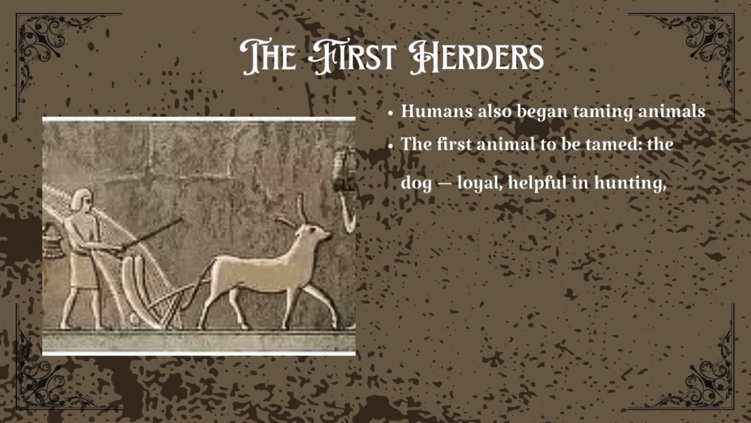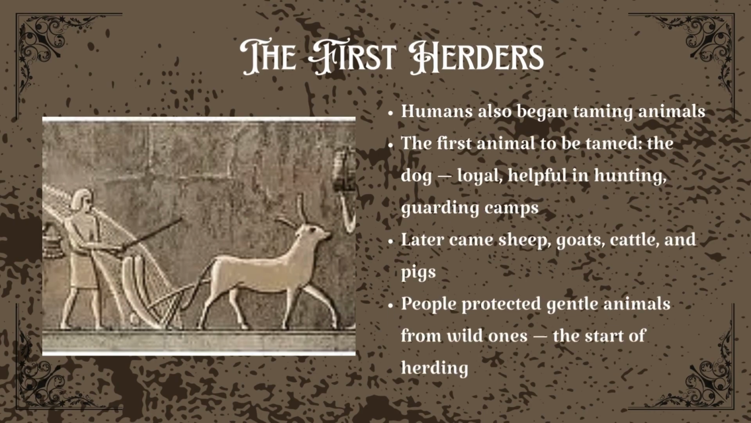The first herders. Now, plants weren't the only ones getting attention. Humans started noticing that some animals were friendlier than others. They began leaving bits of food near their shelters to attract them. The first animal to be tamed was the dog, probably because it guarded camps, warned of danger, and even helped in hunting. Soon, people began taming other gentle animals, like sheep, goats, cattle, and pigs. By protecting these animals from wild beasts and feeding them, humans became herders. They no longer had to rely only on hunting.